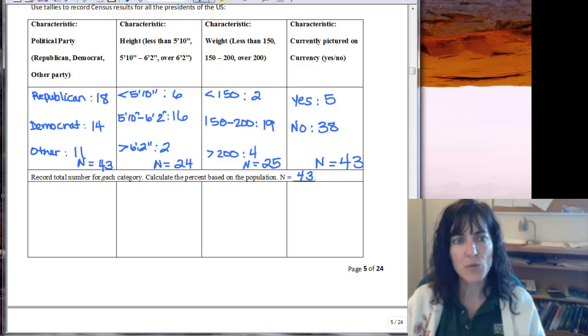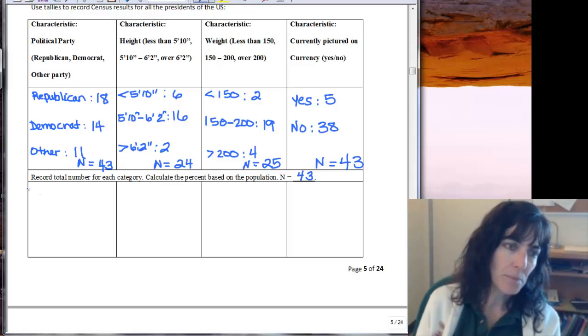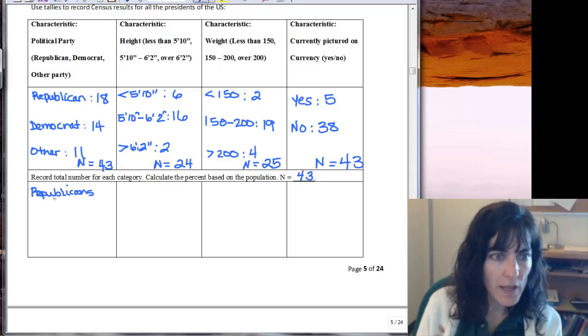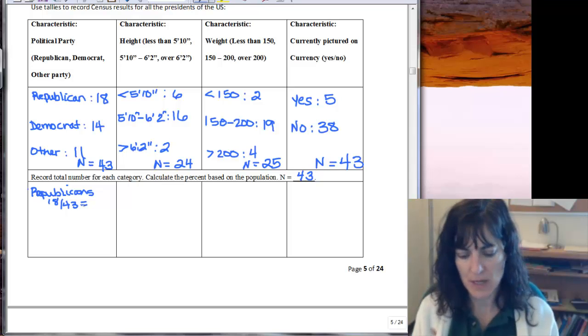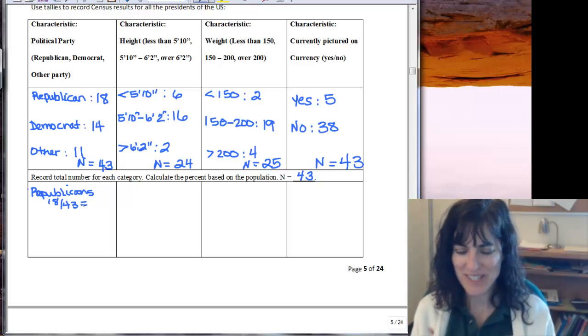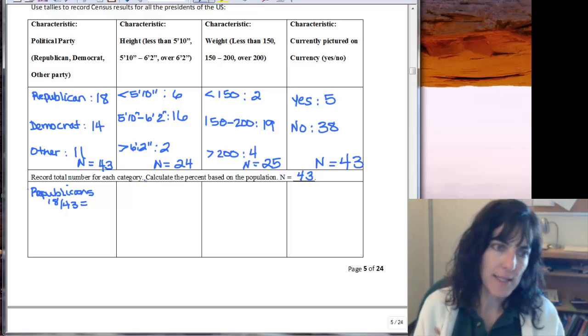What we want to do next is record. So we recorded the total, and now we want to find the percent. So for Republicans, we're thinking about 18 divided by 43, because that's the total, and that'll give us a decimal which we can convert to a percent. So 18 divided by 43, and we get 41.86%.